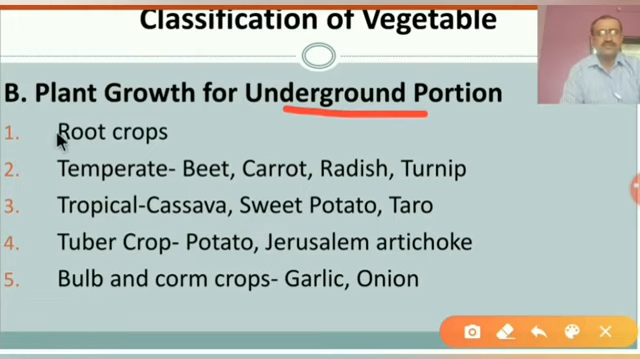First one is the root crop. Root crops are root vegetables of different plants. For example, carrot. After that the carrot and beet, they are the root crops.